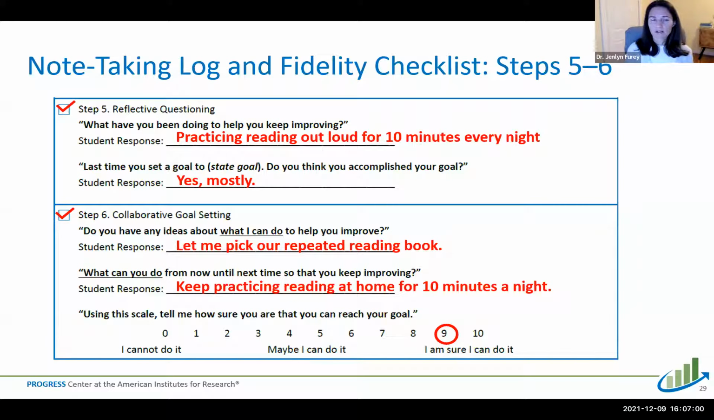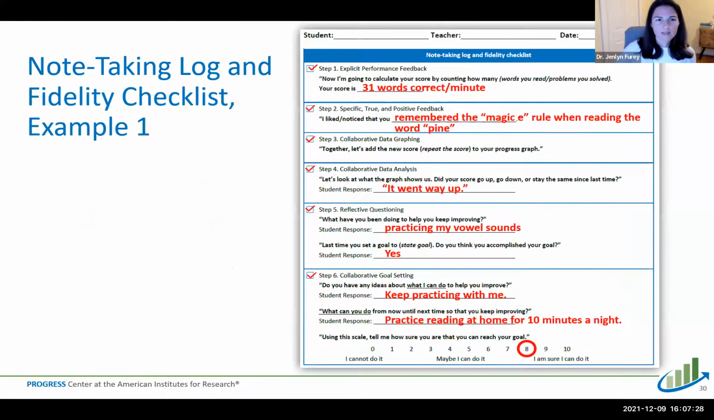And the student's response. And then what ideas do you have about what I can do as the teacher to help you keep improving? Finally, they're going to set another goal for the next week or 2 weeks. What can you do from now until next time to keep improving? And in this case, the student set the same goal. It seems to be working well, so they're going to keep practicing for 10 minutes every night. And we see pretty strong self-efficacy in this case.